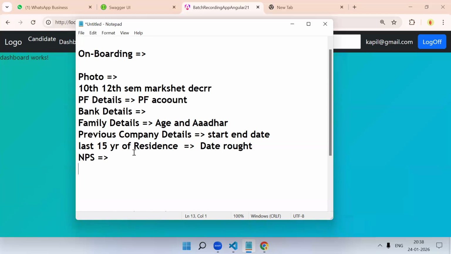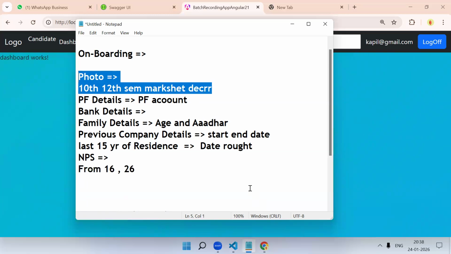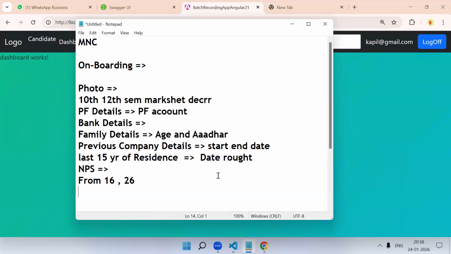Yes, Form 16 for some candidates, they have asked. Form 16 you can upload and manage, but Form 26A we cannot manage, sir. In Form 26A, the complete employment history and salary history will be there, like bank account history. So this also we can keep downloading and upload it over here. Got it? Like this you can do.